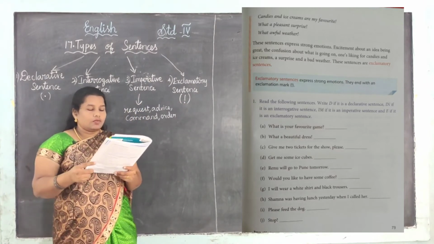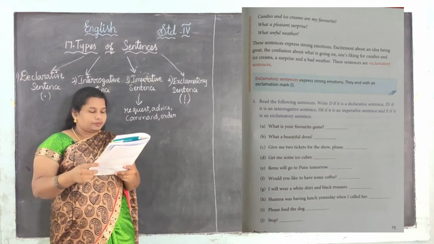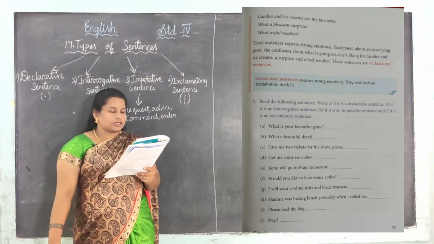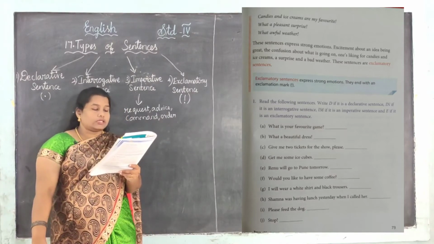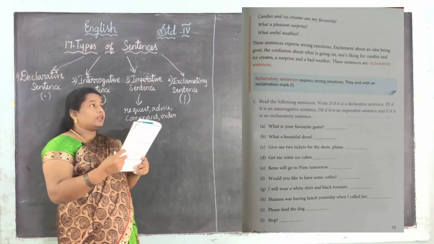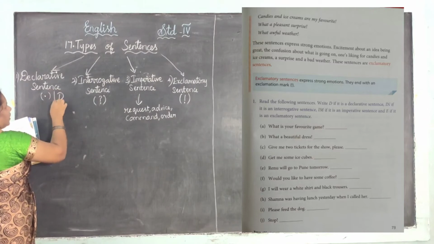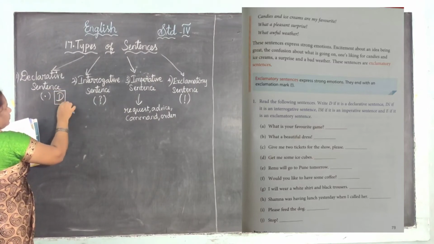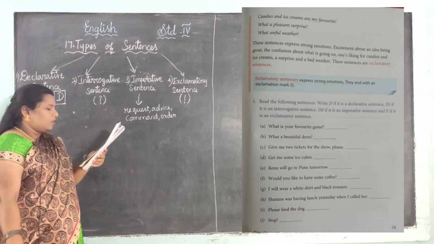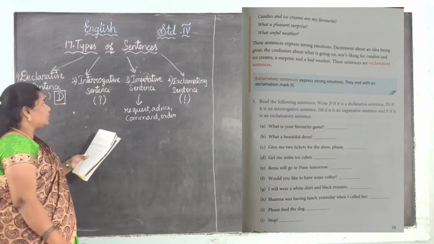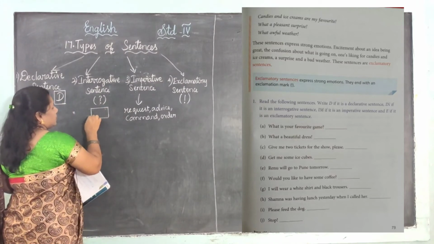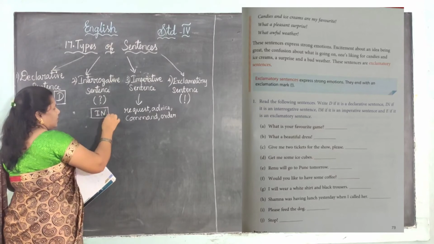Yes, see, now we are going to do the exercise. Now take page number 73. Read the following sentences. D for declarative. For a declarative sentence, we give D. Next one, for interrogative, we give IN.